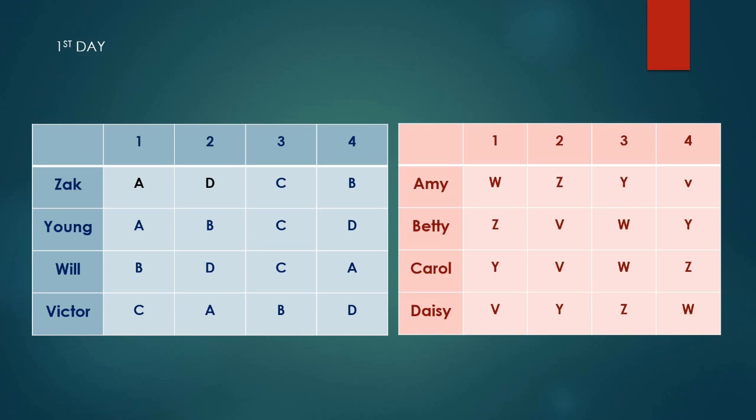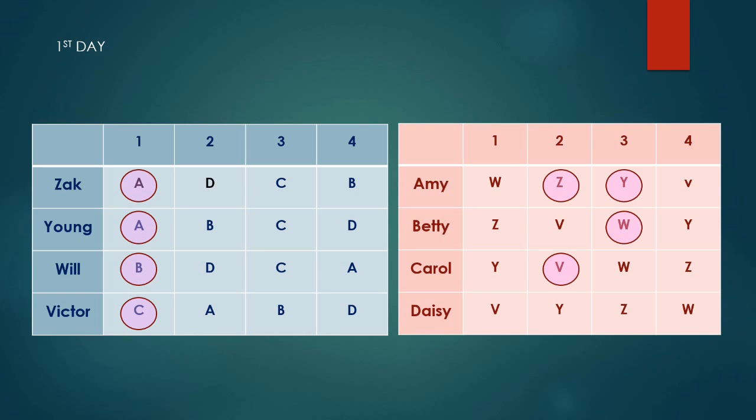On the first day, each guy proposes to their favorite lady. Lucky Amy received 2 proposals, from Zach and Jan. Betty got one from Will, and Carol got one from Victor. Amy prefers Zach to Jan, so she replies maybe to Zach and rejects Jan. Betty and Carol say maybe to Will and Victor, respectively. At the end of the first day, each man except Jan got provisionally engaged.